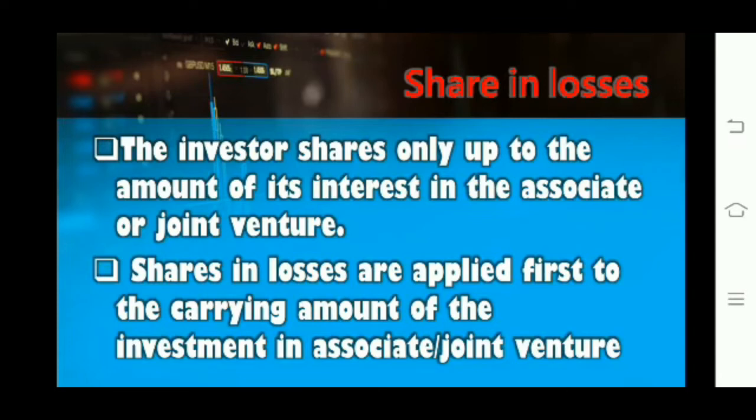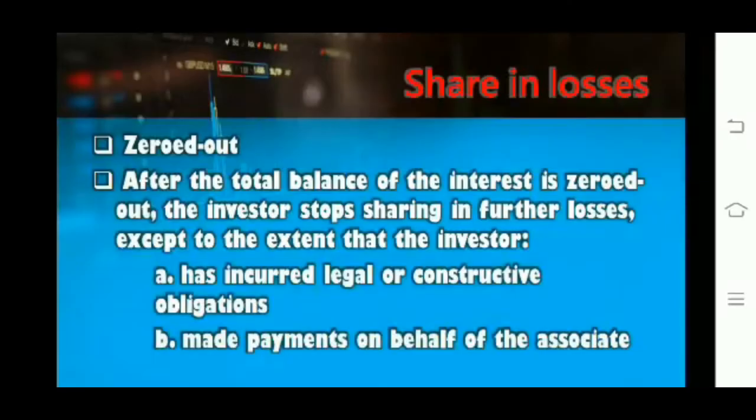Share in losses is applied first to the carrying amount of the investment in associate or joint venture until it is zeroed out. After the total balance of the interest is zeroed out, the investor stops sharing in further losses, except to the extent that the investor has incurred legal or constructive obligations or made payments on behalf of the associate.